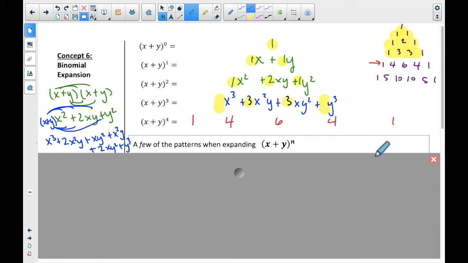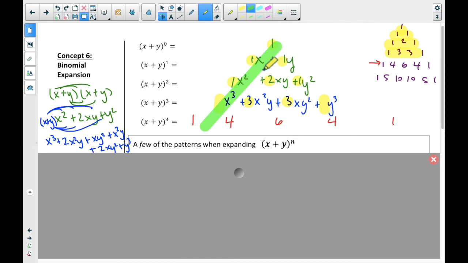Now, what else? What about the x's and the y's? Well, let's take a look. How about the x's? Let's just take a look at the first term. So I'm talking about going down here and just looking at those x's. That didn't have an x.